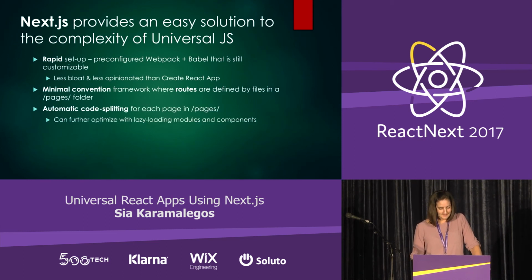What else? Automatic code splitting. Oh my gosh, so much easier. So for each page in Pages, remember, each page has a different bundle, unless something is shared across greater than 50% of the pages. And then even in those cases, you can optimize. Like if you're not actually going to use that package, you can set up lazy loading for dynamic modules and components. And the tutorial goes through that, and I'm going to give you the link to that tutorial at the end. It's actually a really good tutorial, and it only takes like an hour or two to just blow through it.